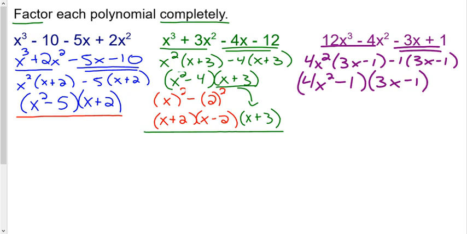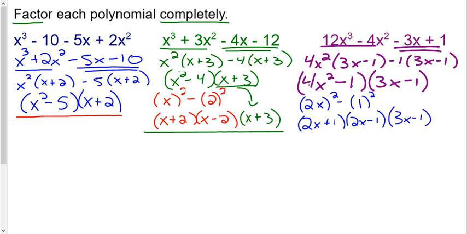Is it subtracting? Yes. Are they perfect squares? 1 is a perfect square, 4 is a perfect square, so yes, this one factors further. And so I'll start on the right here. 1 squared is 1. What do I square to get 4x squared? Well, what do I square to get 4? What do I square to get x squared? And so I get 2x. So it becomes 2x plus 1 times 2x minus 1. And again, we're going to bring down that 3x minus 1 to be part of our final answer.